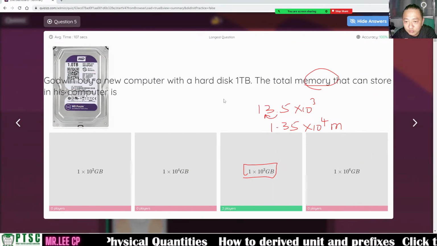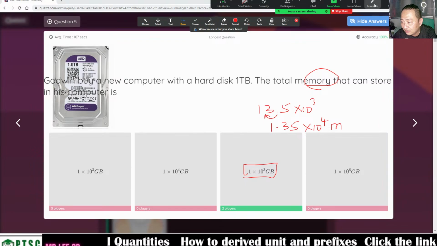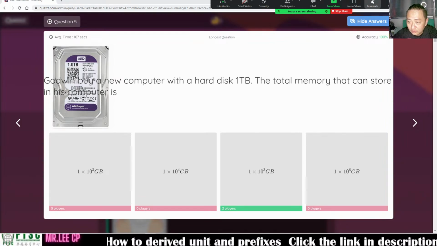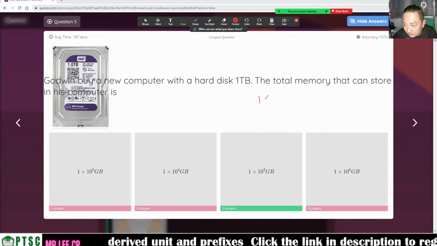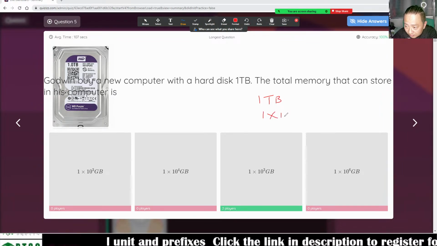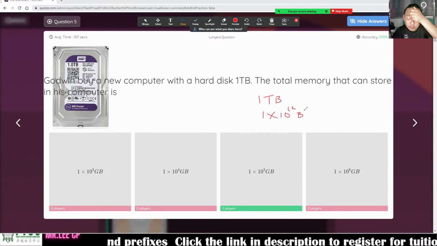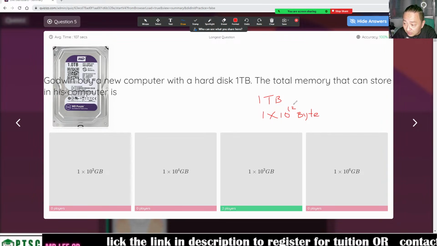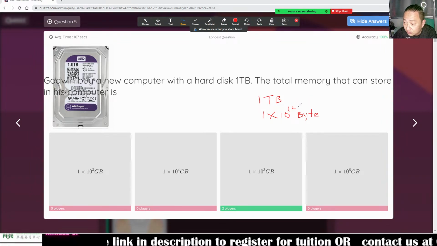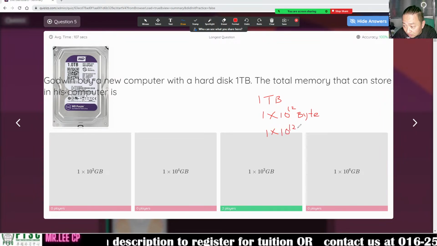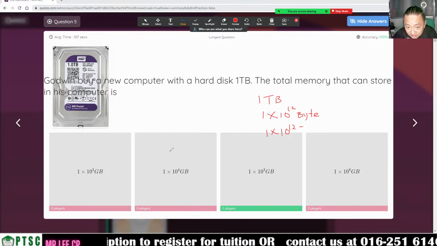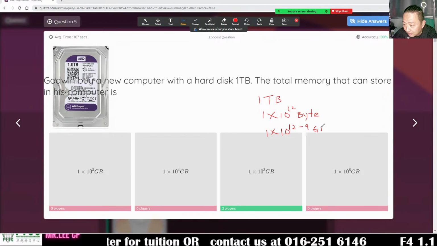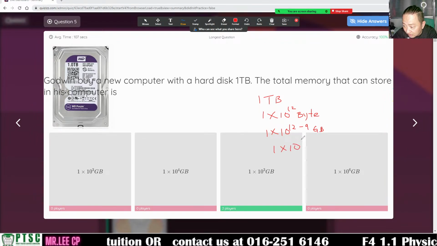Okay. Got win by a new computer with 1 terabyte hard disk. Okay, 1 tera. 1 terabyte. Okay, 1 TB. 1 terabyte is 1 times 10 power 12. Right. Byte is the unit of memory. It is equivalent to how many giga? So you need to minus 1 times 10 power 12 minus giga. You see the answer here, giga, right? Giga is 9. So minus 9, right? Gigabyte. So it's 1 times 10 power 12 minus 9, it is 10 power 3 gigabyte.